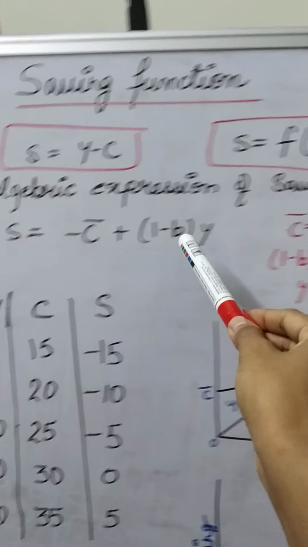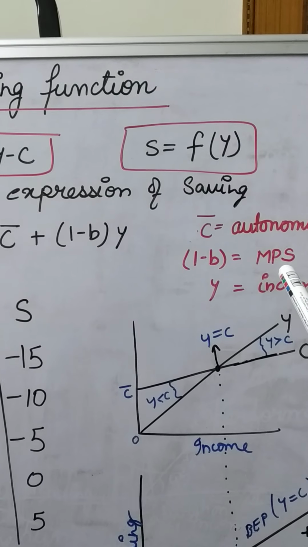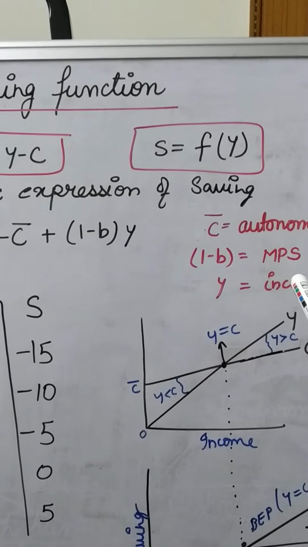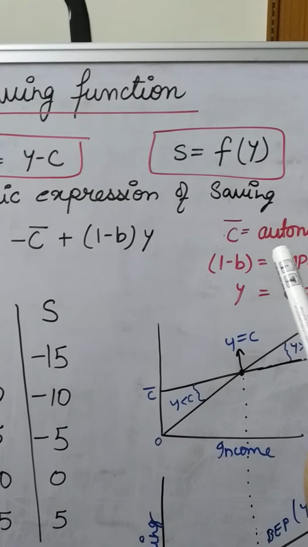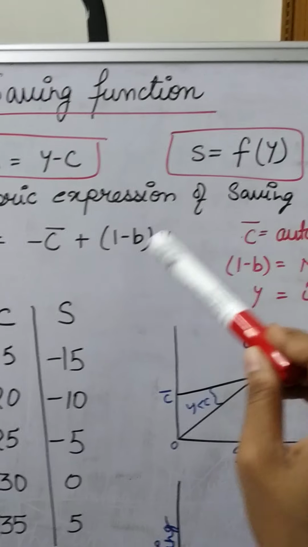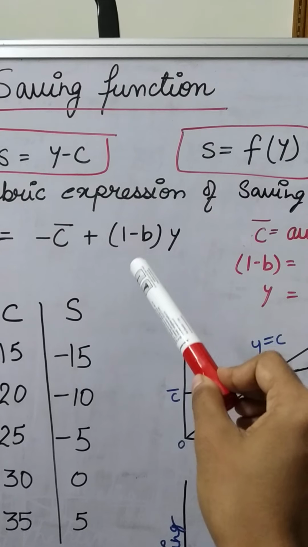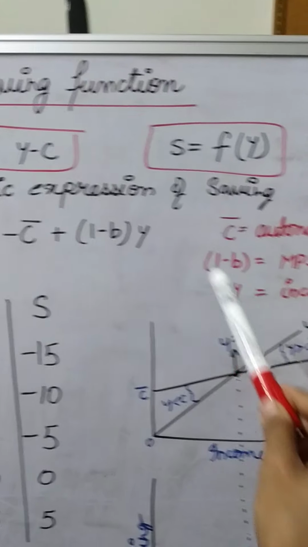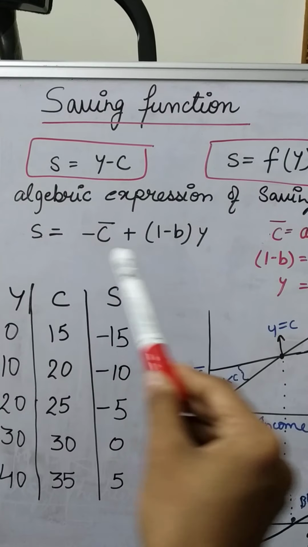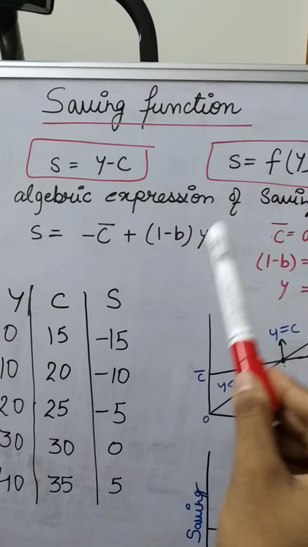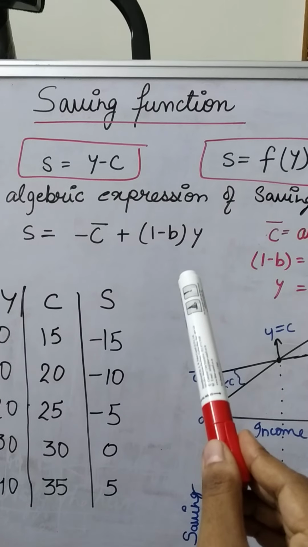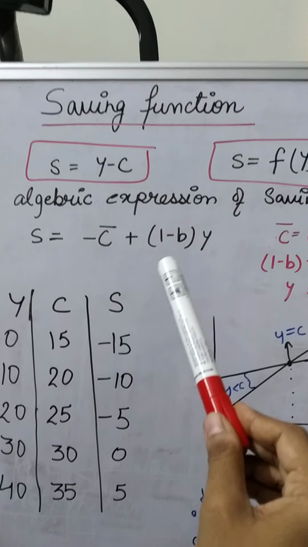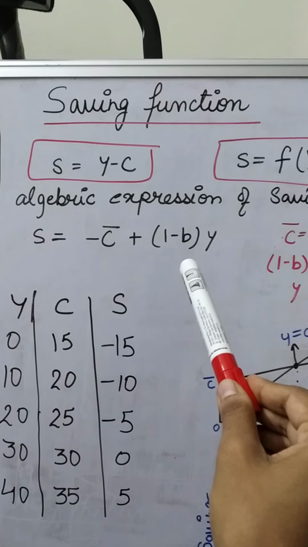Then 1 minus b is MPS, and in the consumption function we have written C bar plus bY, where b was the MPC. Here MPS we have to keep, and Y is income. So this is the algebraic expression of a saving function. So today also we have discussed two more formulas: the saving function and the algebraic expression of saving.